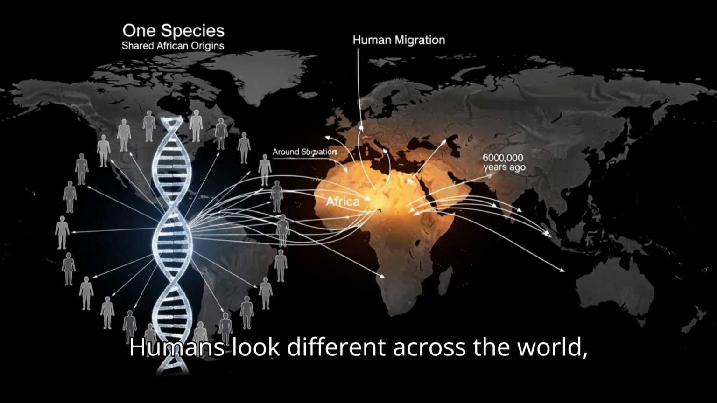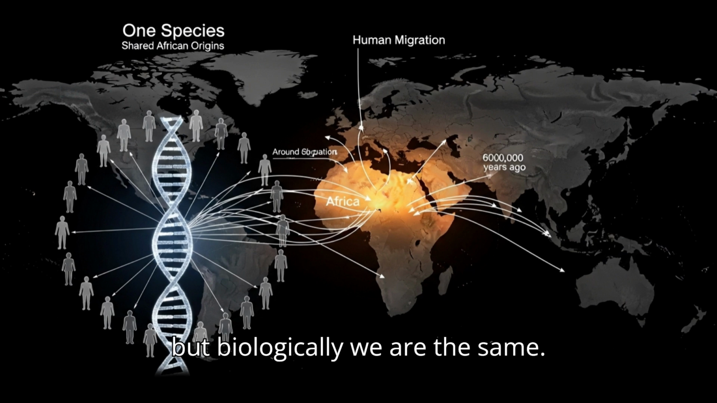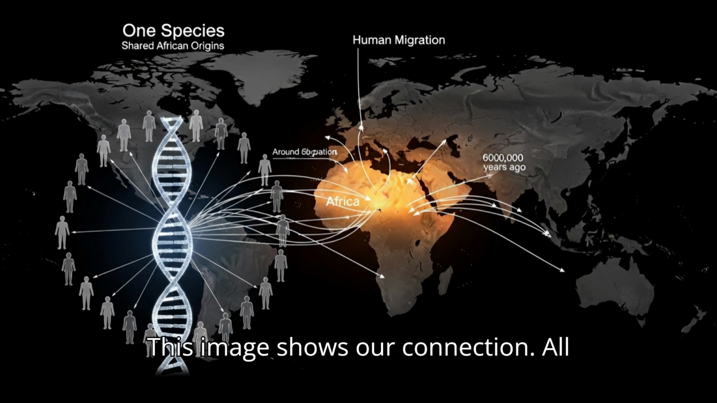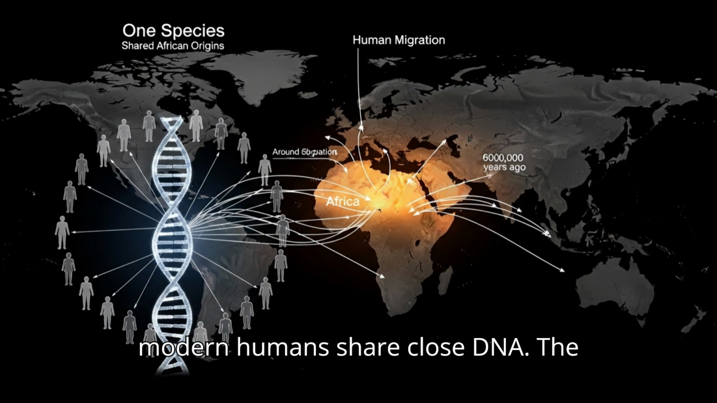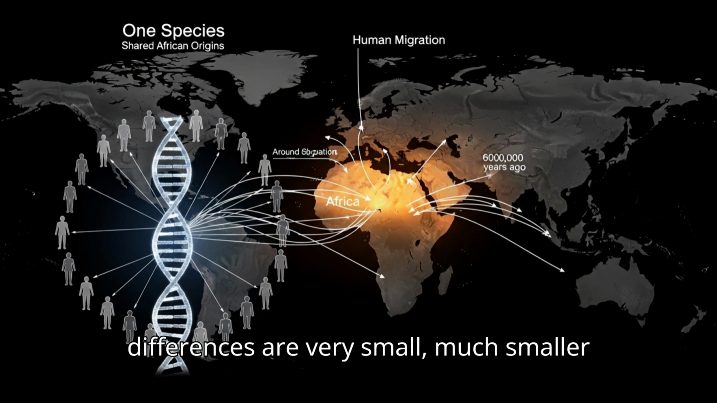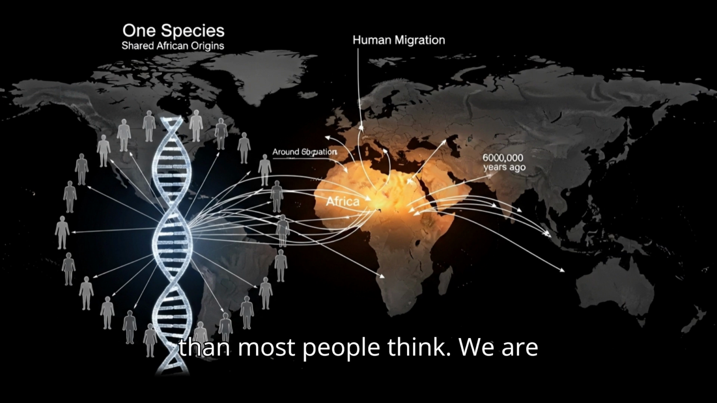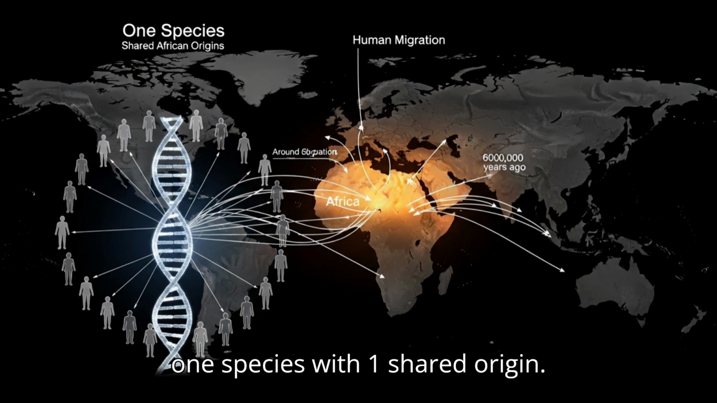Humans look different across the world. But biologically, we are the same. This image shows our connection. All modern humans share close DNA. The differences are very small. Much smaller than most people think. We are one species, with one shared origin.